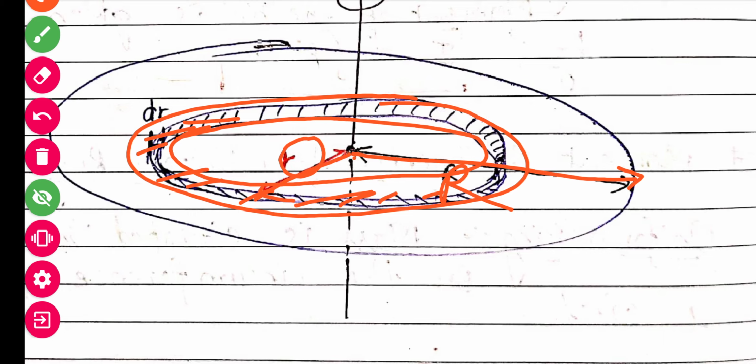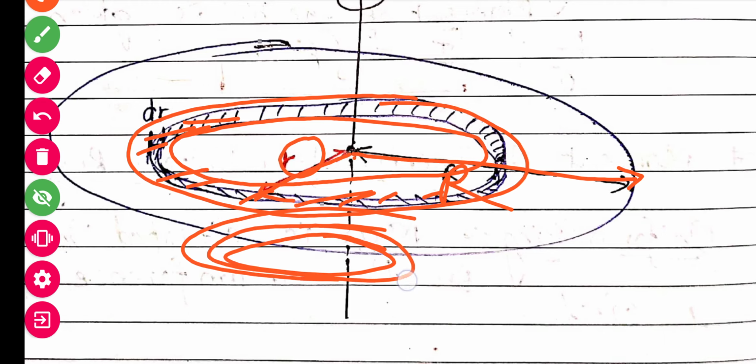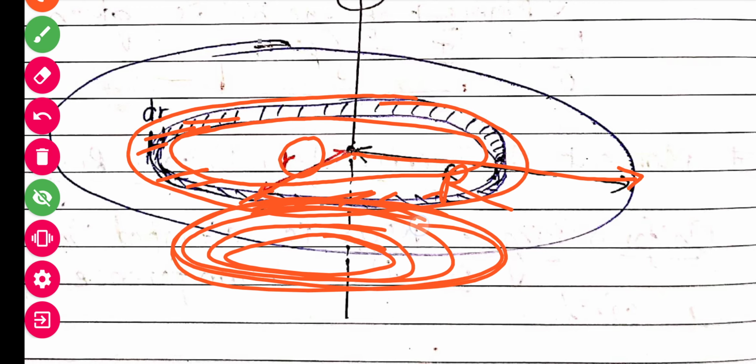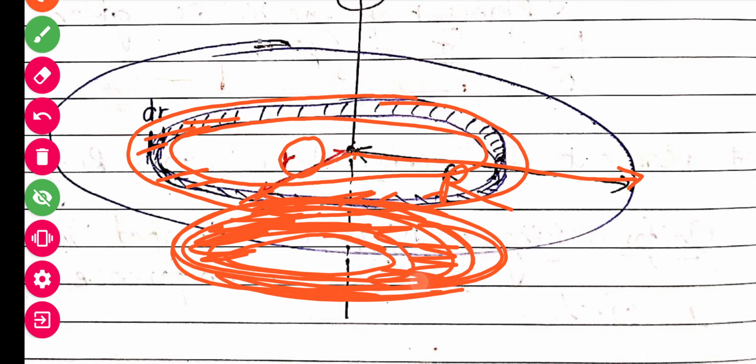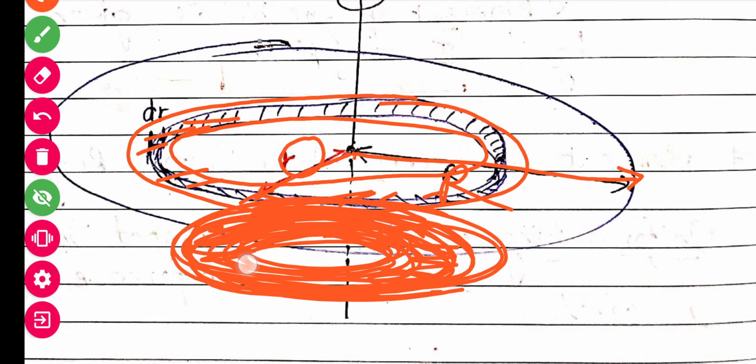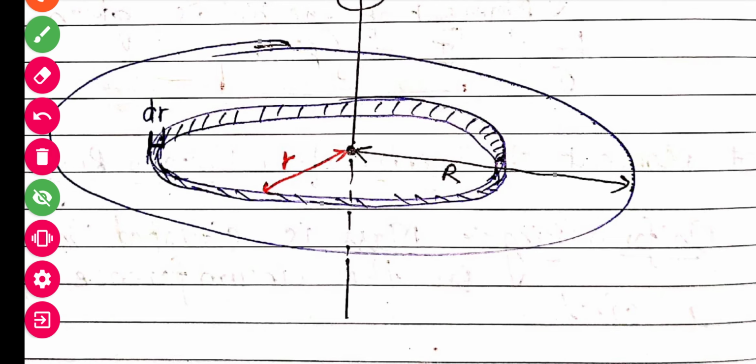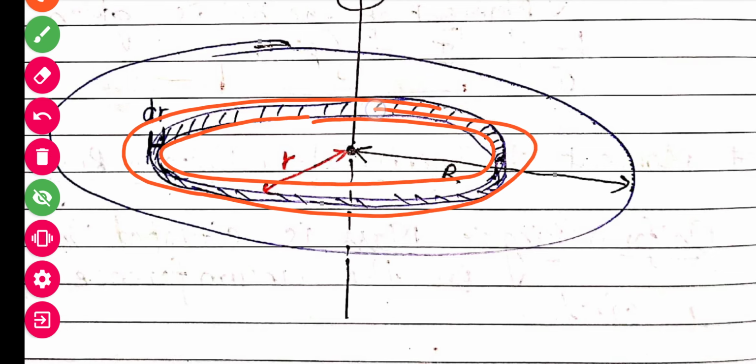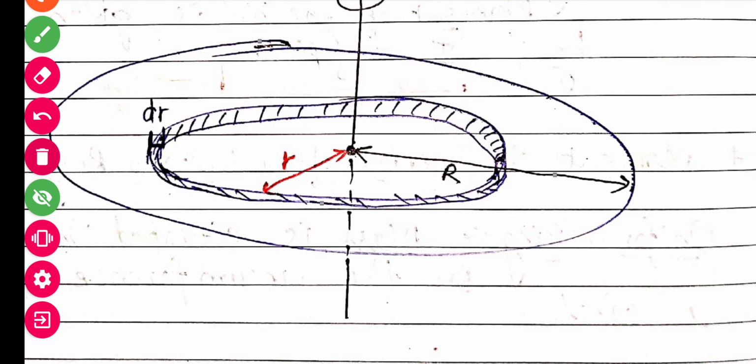You can imagine how a disk can be formed. Suppose I have one ring, I have added another ring there, I have added another ring there. So at one time we will be able to see that by adding rings over rings we can get a disk. This is suppose one ring, I have added another ring. So the gap, or you can say width, between two rings is nothing but dr. That we have to keep in mind.